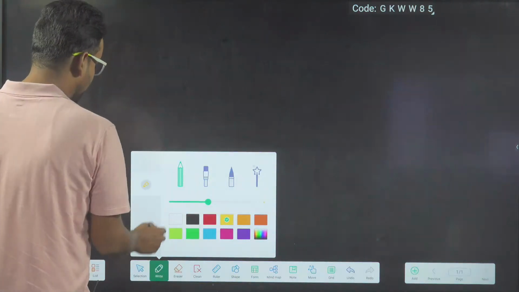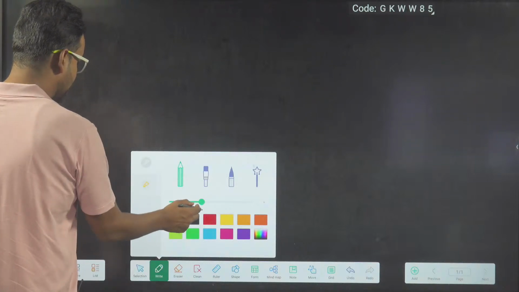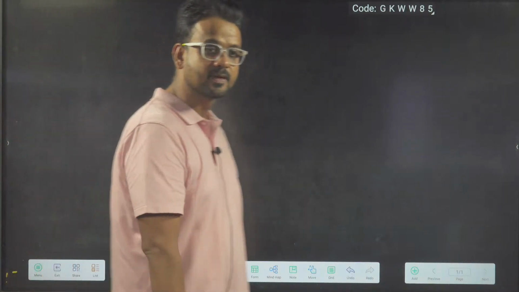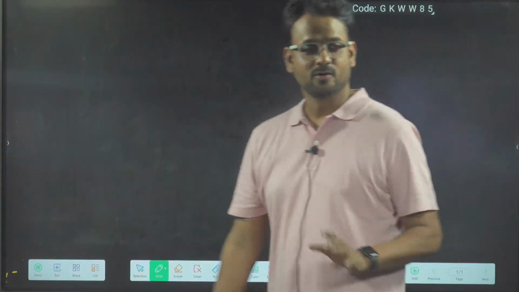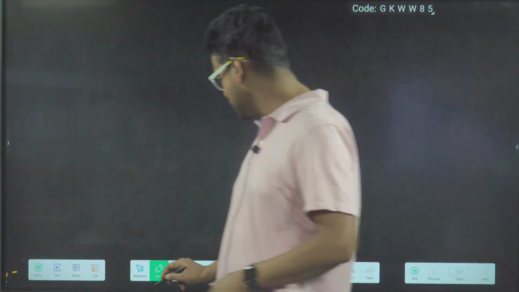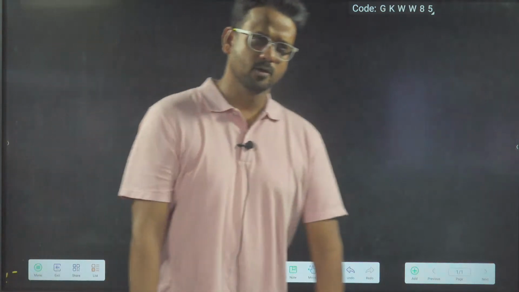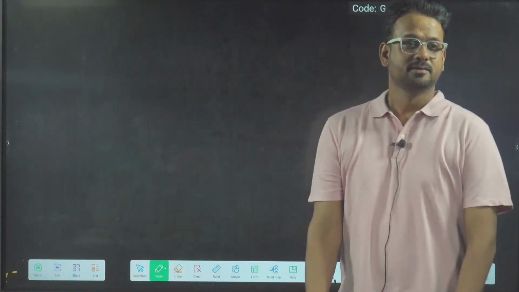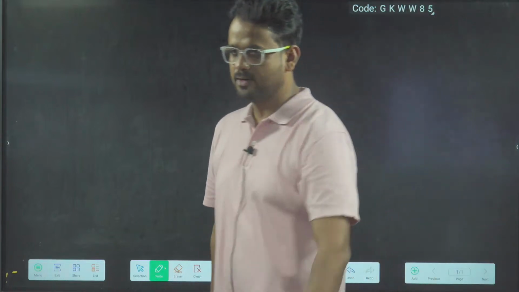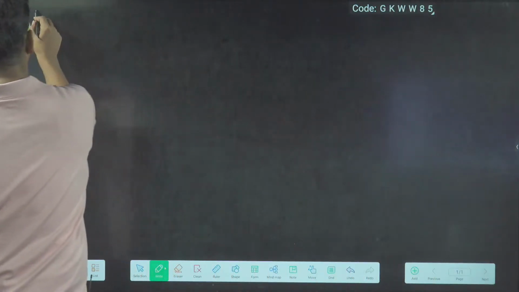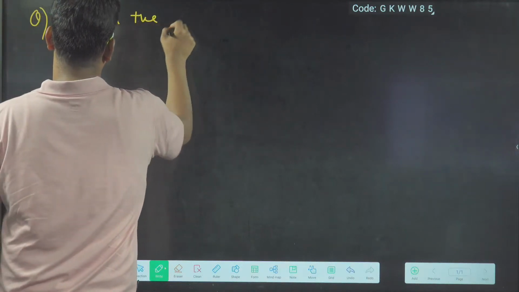All right, so let's start with the class. And first of all, I had given you two questions yesterday. Yes, all is good. Don't worry. So first question we will do. Question was how to calculate the percentage loss in mass, percentage loss in mass for magnesium carbonate. Let's start, everybody. Okay. So question was that find the percent